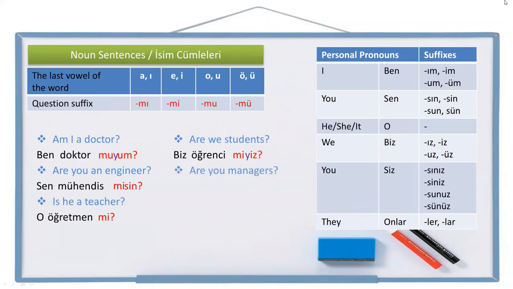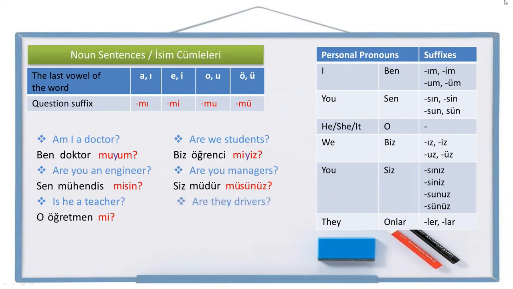Another one. Are you managers? Let's write it. You plural, siz. Manager, singular, müdür. Question suffix, personal pronoun suffix. Are you managers? Siz müdür müsünüz?